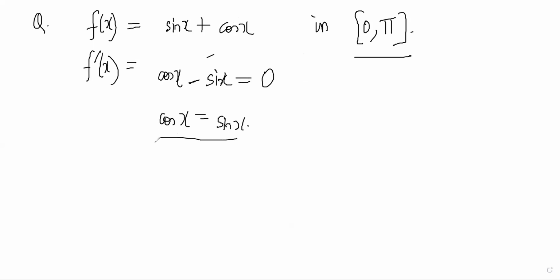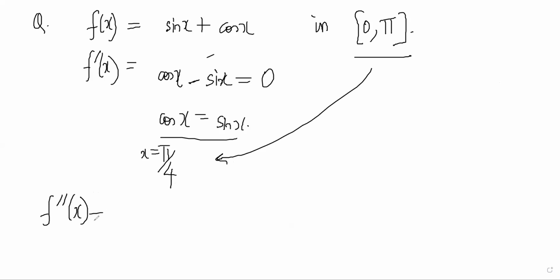This happens at one angle, say pi by 4, 45 degrees. This doesn't happen at 3 pi by 4 because one of them is positive and one of them is negative, right? In this interval, it only happens at this point. Now, is it a maxima or minima? I will do it by two methods. I will first take the derivative once. If I do a derivative, this becomes minus sin x and this becomes minus cos x, right? Now, if you put pi by 4 at this point, it is minus 1 by root 2 and minus 1 by root 2.